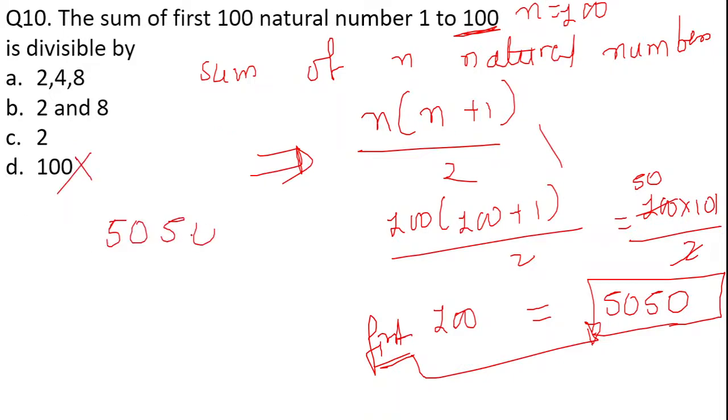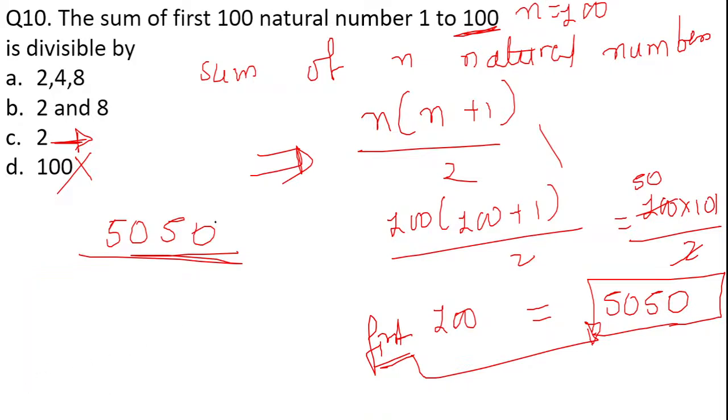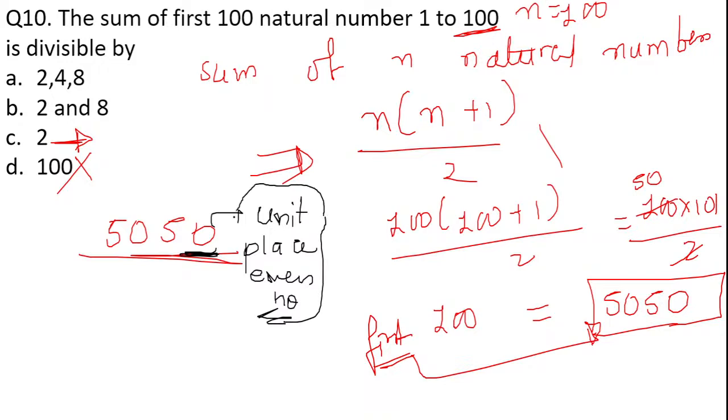Now we know divisibility test of 2. What is the divisibility test of 2? We have already discussed in the foundation batch the divisibility test of 2. To check whether a number is divisible by 2 or not, we are checking its units place. The units place should be even number. Then that whole number will be divisible by 2.